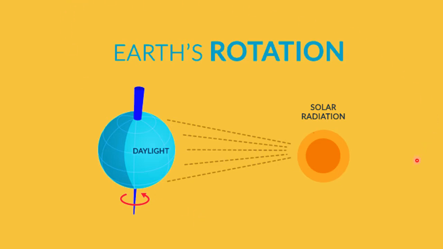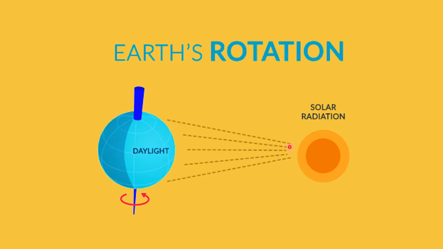We can see in this diagram the description of the previous slide, in which we say that our earth rotates on its axis in an anti-clockwise direction, meaning west to east, and half of the earth receives the sunlight and the other half remains in darkness. The part which receives the light will have day, and the part which does not receive the light will have the night.